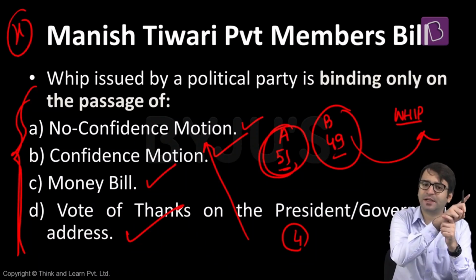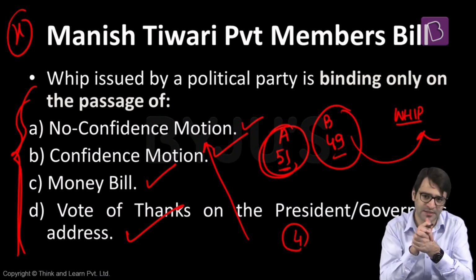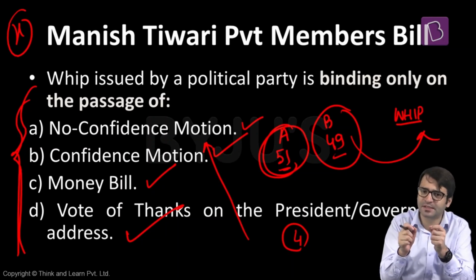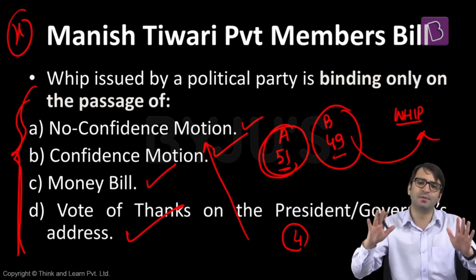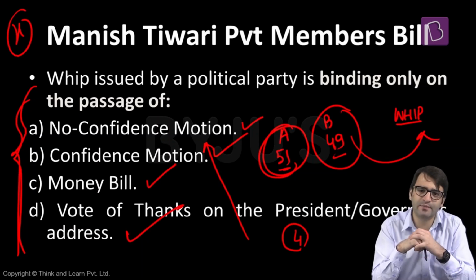That means it will go back to the same era of political defections, where the stability of the government was threatened by these political defections. That is why whenever the question of the stability of the government is concerned, whip should be binding. On all other matters, the legislator should have freedom of speech and expression. That is Schedule 10 of the Indian Constitution dealing with anti-defection law.